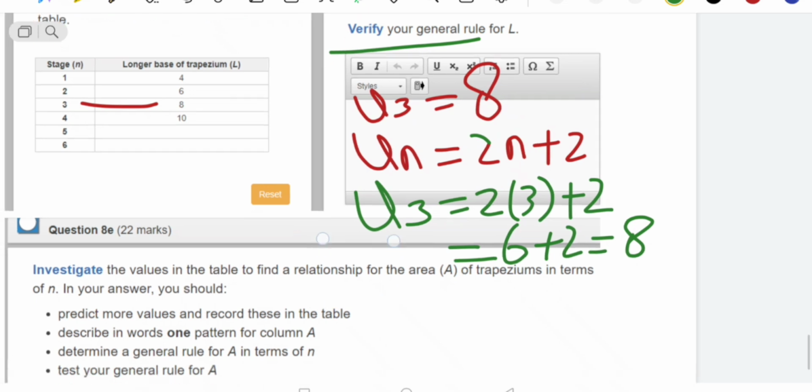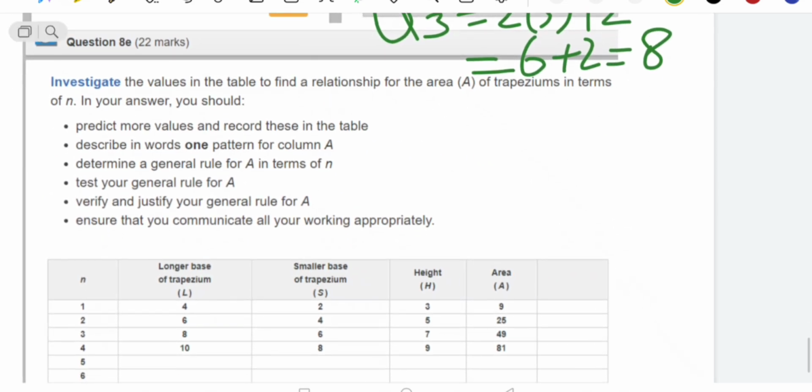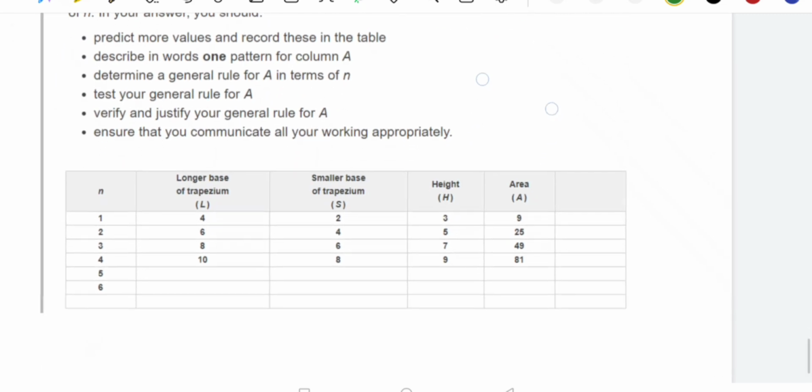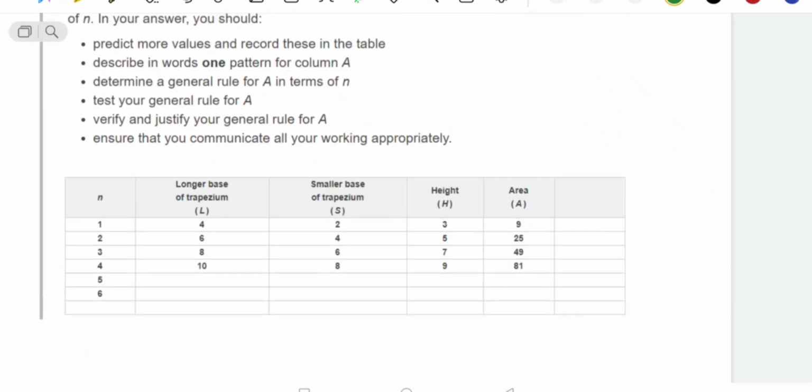Now the next part, question number 8E. Let me read this one. Question number 8E, use the values in the table to find the relationship for the area A of the trapezium in terms of n. In your answer, you should predict more values and record these in tables. We are going to predict the values. For example, I will start from here.